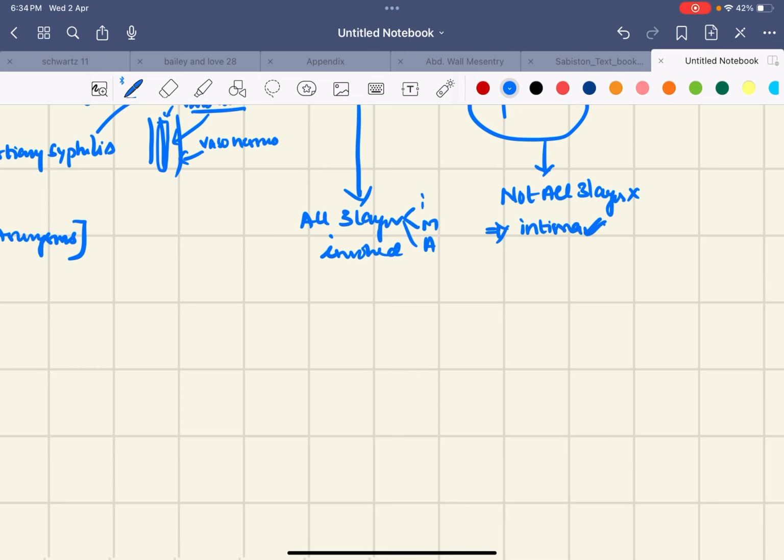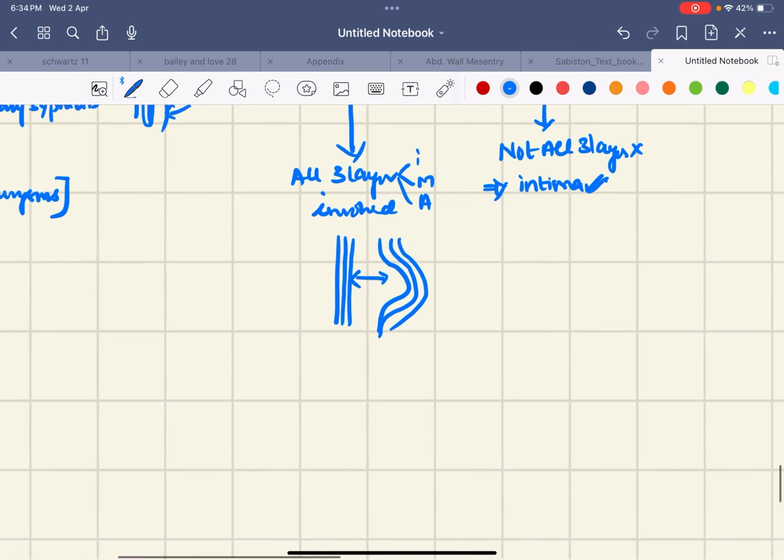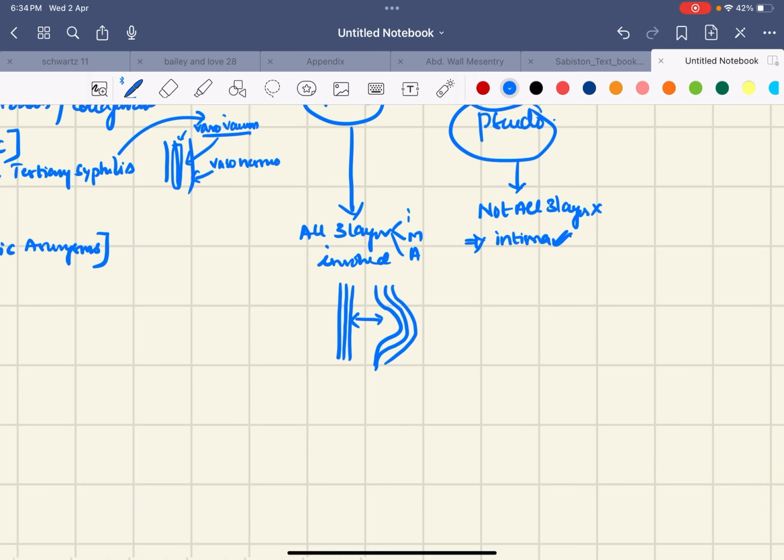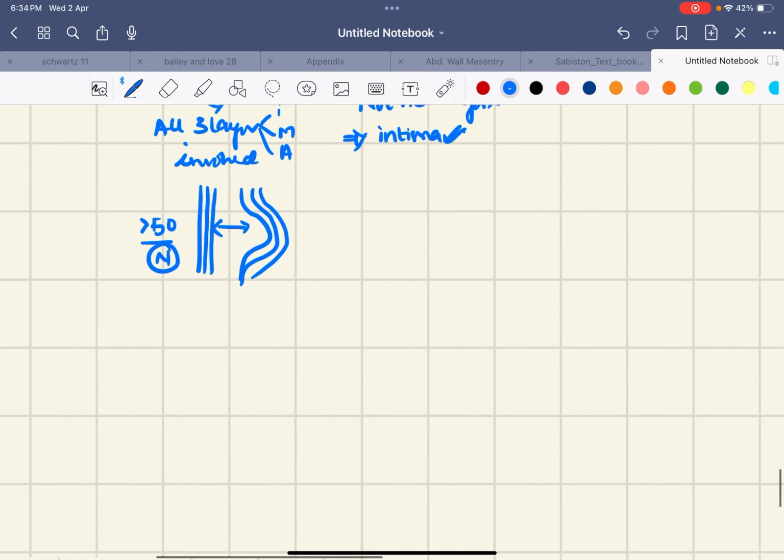I am showing a schematic diagram. These are the three layers of the wall, and here we get an aneurysm like this, with all three walls in a localized dilatation. From the definition we know that an aneurysm is more than 50% of its normal diameter at its anatomical level.